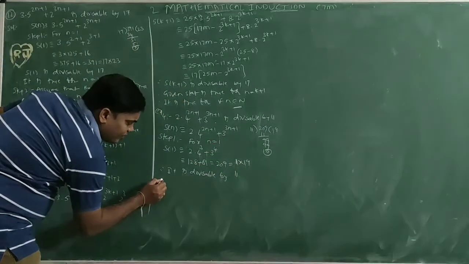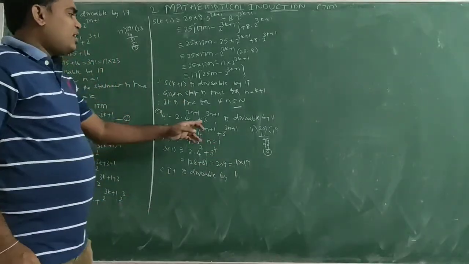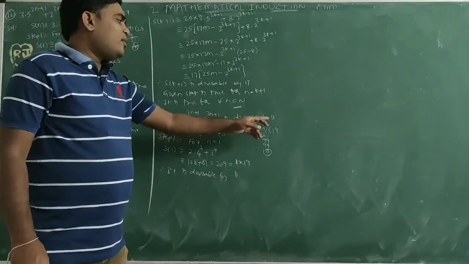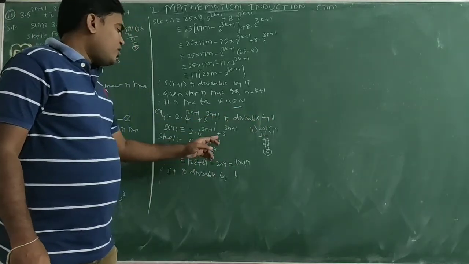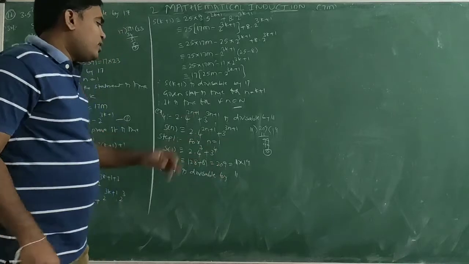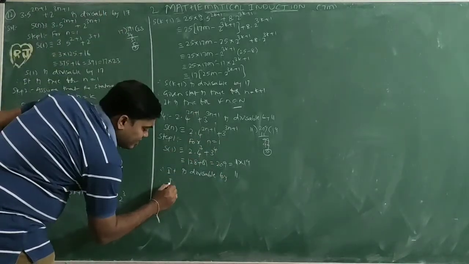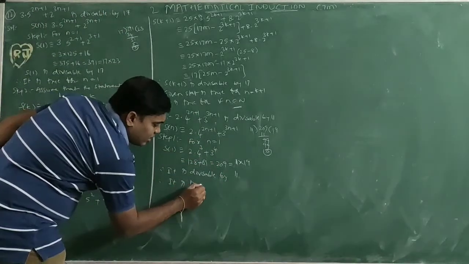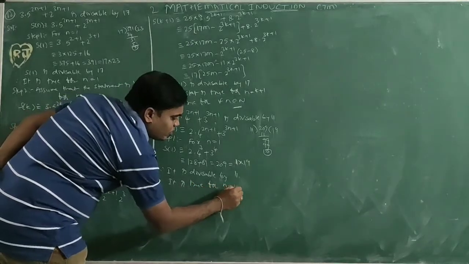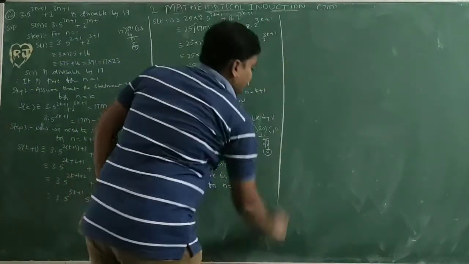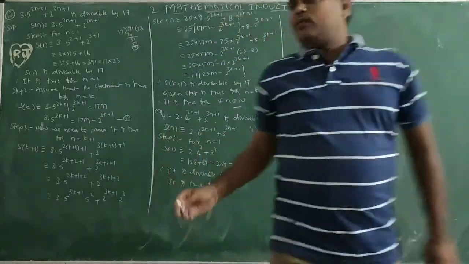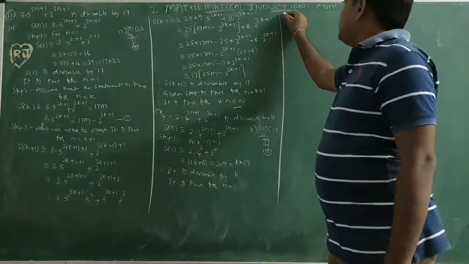So the statement should be true for any number divisible by 11. If we substitute n equal to 1, it is divisible by 11. So it is correct for n equal to 1. It is true for n equal to 1. So the statement is true for n equal to 1. Next, step 2.